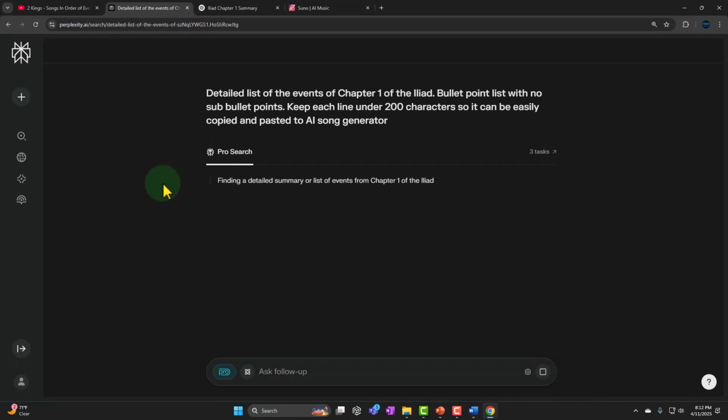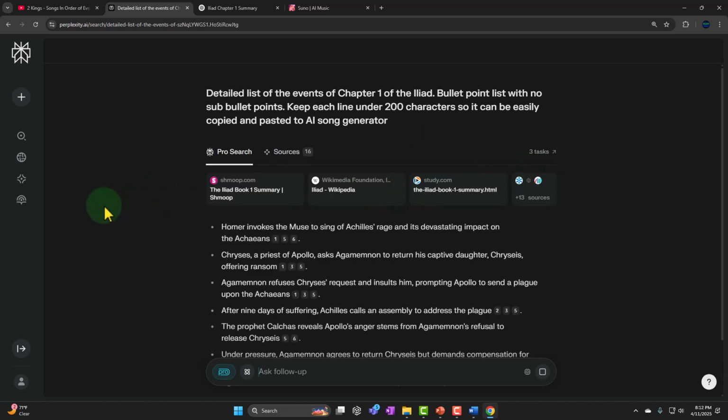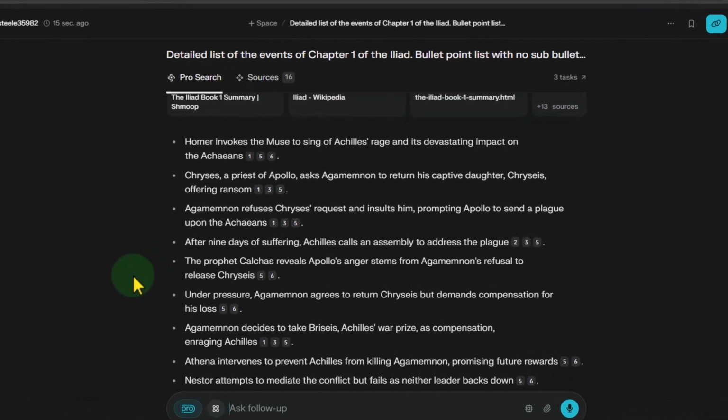I don't have a paid version of Perplexity, so this is the free version. So we have then, boom: Homer invokes the Muse to sing of Achilles' rage. A priest of Apollo asks to return his captive. Agamemnon refuses. So that's pretty good.